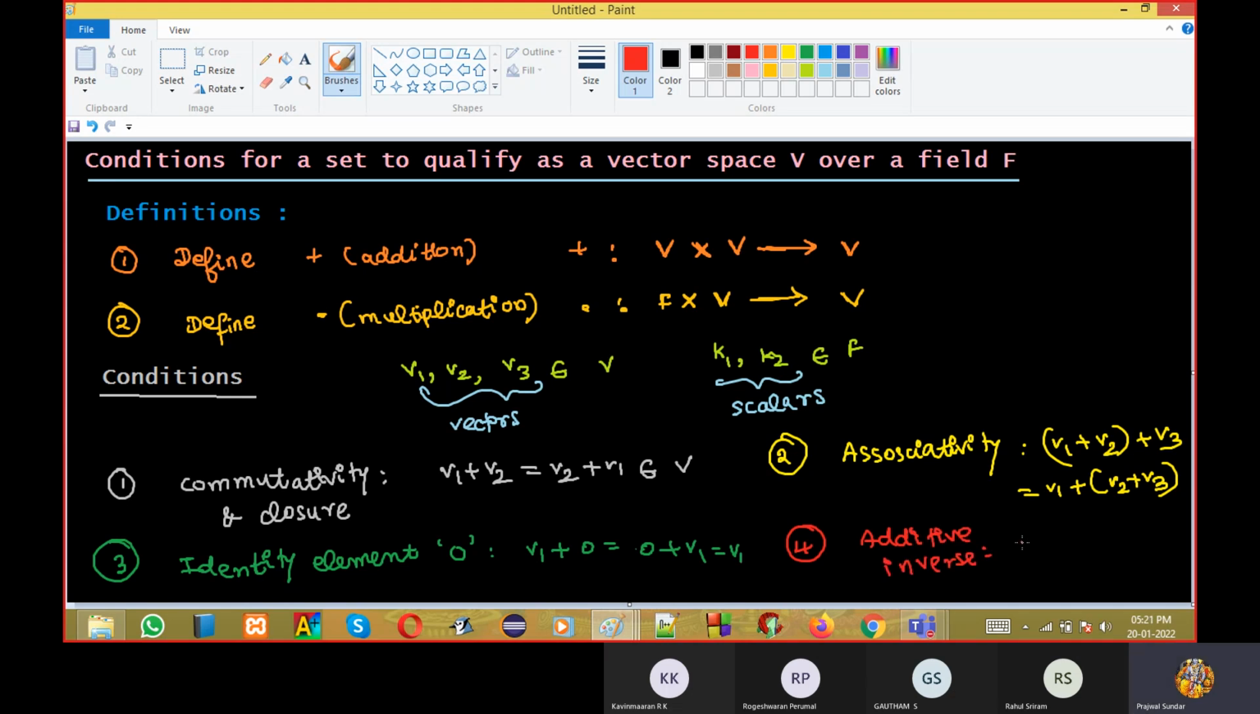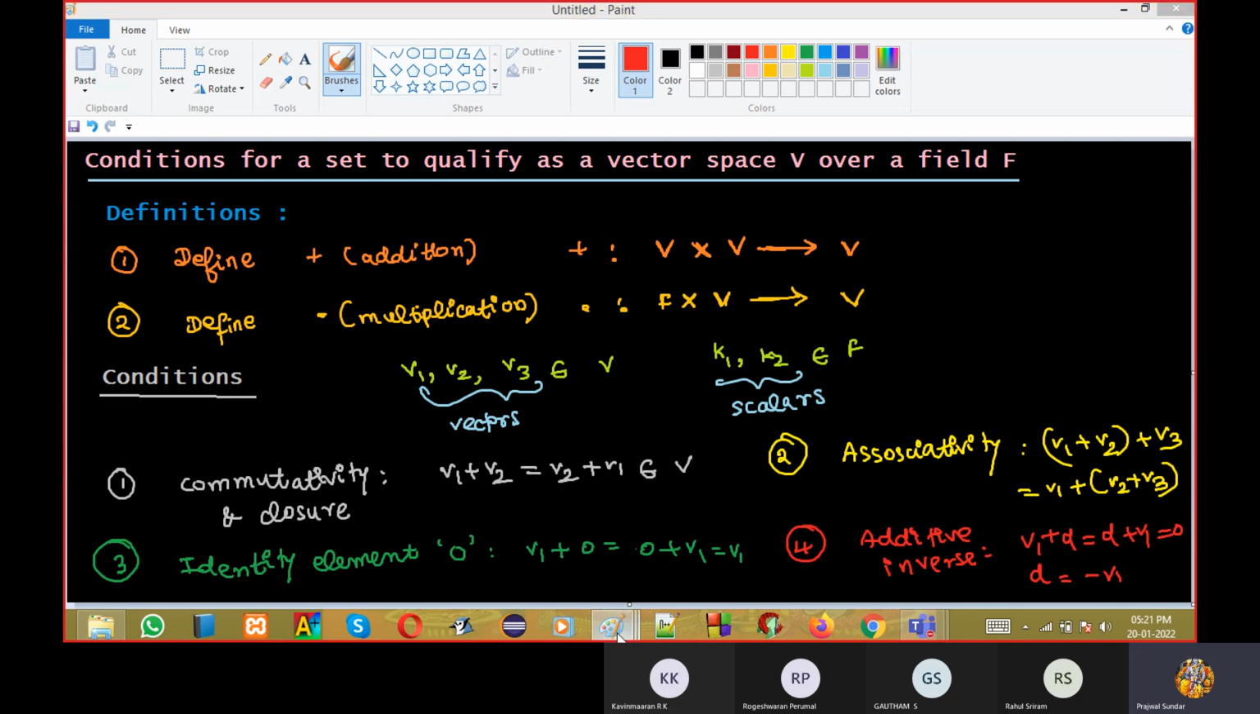So you should have V1 plus inverse. Additive inverse is V1 plus inverse equal to inverse plus V1 equal to 0. Meaning I should have minus V1. This should be a part of the field. Definitely some confusion will be there.